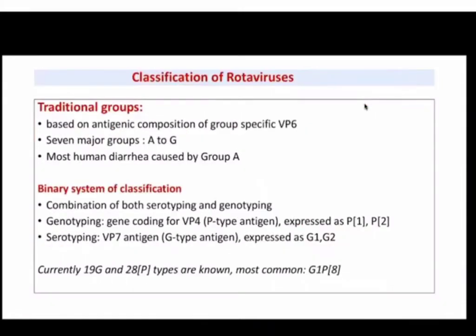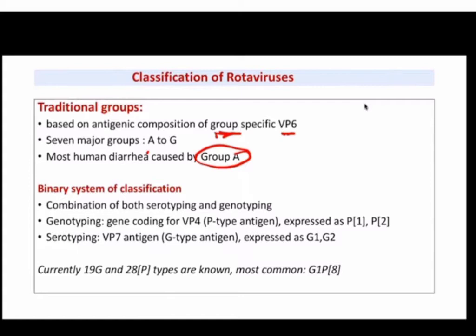Now coming to the classification of rotaviruses, on the basis of group specific antigen VP6 rotaviruses are divided into 7 major groups, A to G, and out of these, group A is mainly causing viral gastroenteritis in humans. Okay, and B can also cause, but there are certain outbreaks that can happen in adults. But the main group which is implicated in gastroenteritis in humans is group A.